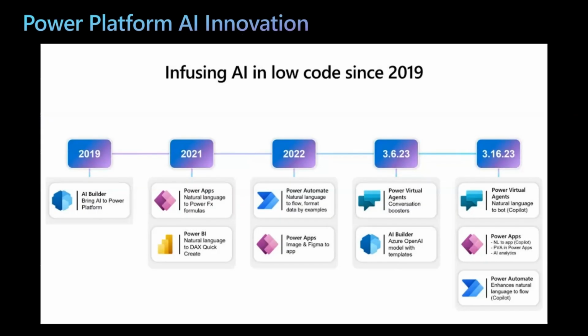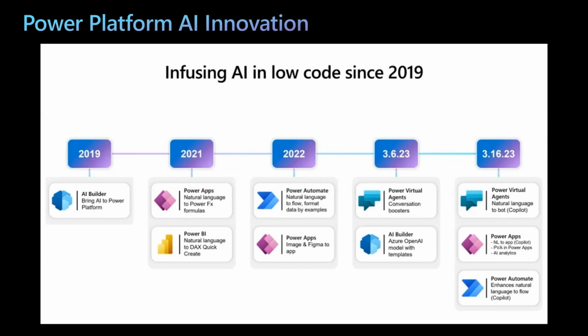Now, let's dive into Power Platform and AI. Here's a snapshot of all the AI innovation in Power Platform over time. We first announced AI Builder within the platform in year 2019, and this component was used to infuse AI into applications and Power Automate flows. In 2021, GPT-3 was announced by OpenAI, and we utilized GPT-3 for the first time in our platform to help citizen developers write formulas easily in Power Apps. This feature is now called Power Apps Ideas.